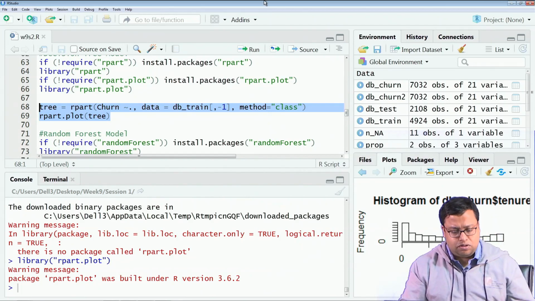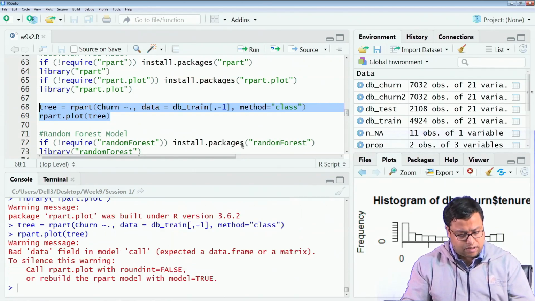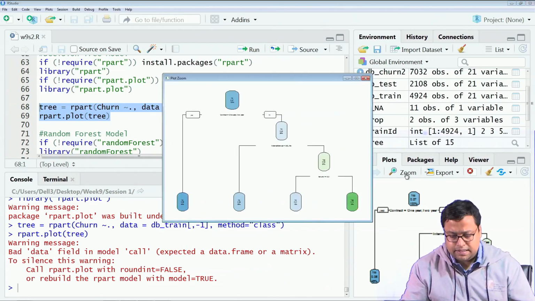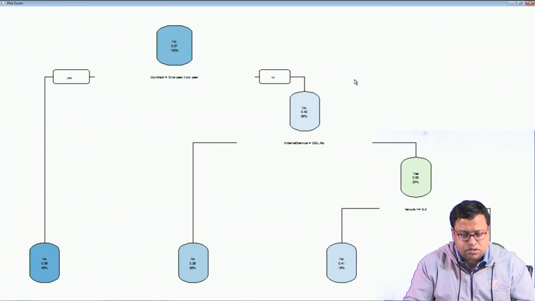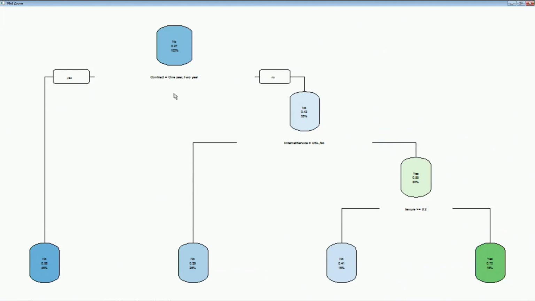I will not go into the details of decision tree, I will just run it and it gives me a result like this. It tells me that if contract 1 year or 2 year is yes, then you come here, and otherwise you go there, and then you again check whether internet service is DSL or no. If DSL or no is yes, then you come here.